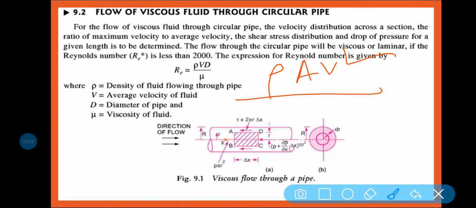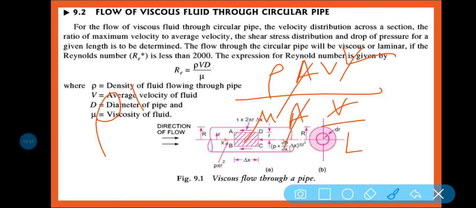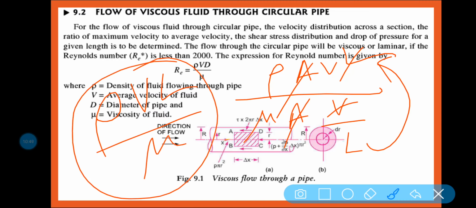Now the viscous force. Viscous force is equal to mu into area into velocity by length. So this v and this v will be cancelled out, this A and A will be cancelled out. So it will become rho v, and this L will come here. Rho VL by mu. If you are taking L length, then it is L. If you are taking D, then it is D. So rho VL by mu or rho VD by mu, that is the Reynolds number.